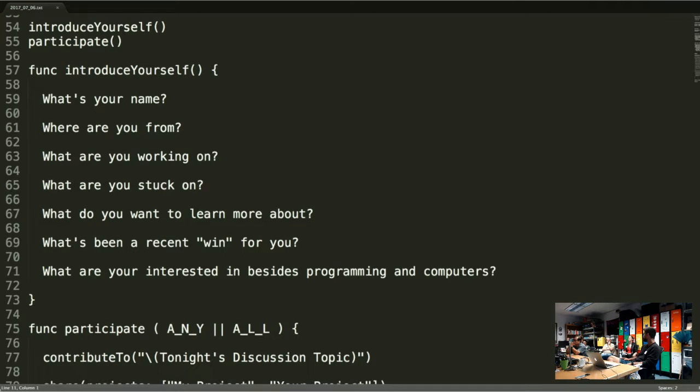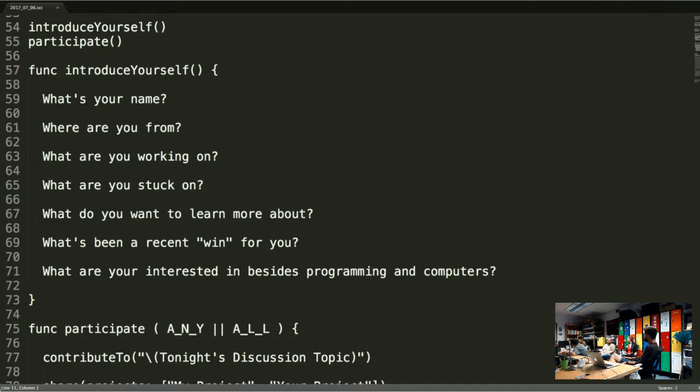Does anyone else want to go next? Felix? Hi, I'm Felix. I'm originally from Seattle, but I came here a few years ago. I live in IAF, right across from the Pearl Harbor Memorial. I'm currently working on learning Swift. What I'm stuck on is the string class. I understand that they're trying to deal with Unicode, but some of the concepts are new. I want to learn more about Swift and app development. Part of that is that I want to eventually branch out from my current job and do some freelancing.